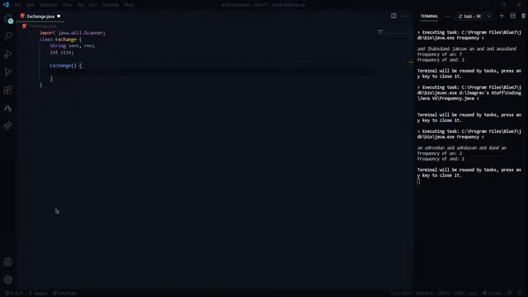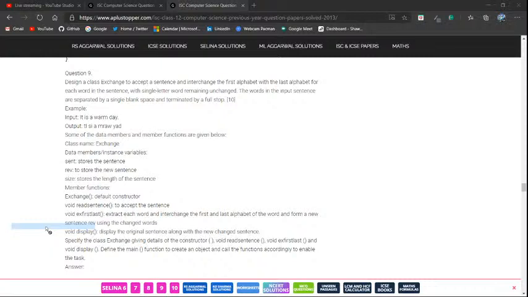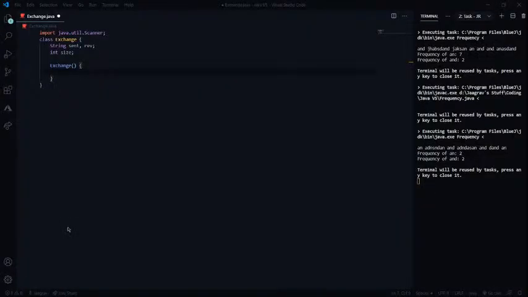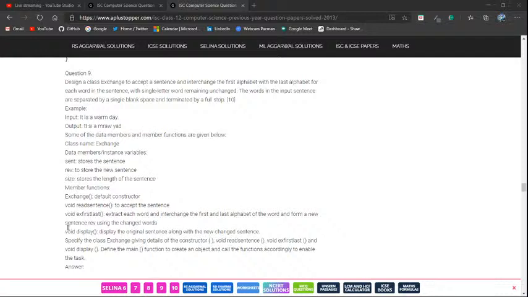And what are the other things we need? Data members, rev, size, Exchange, readsentence. Wait, I'll just write these down and then you guys will see. Hang on. Void readsentence, and then what else do we need?